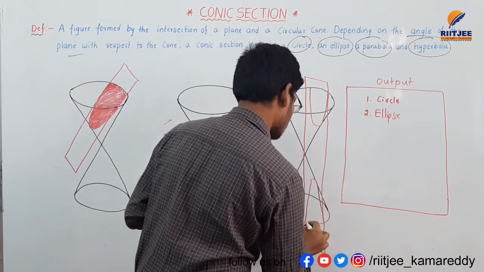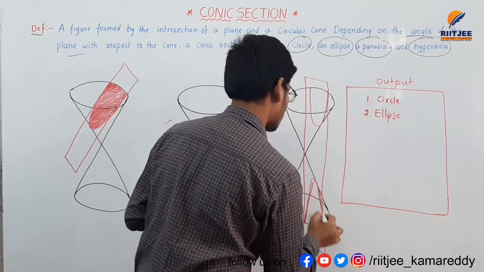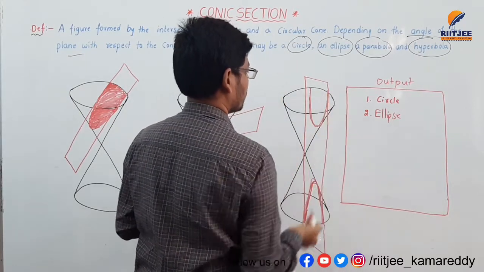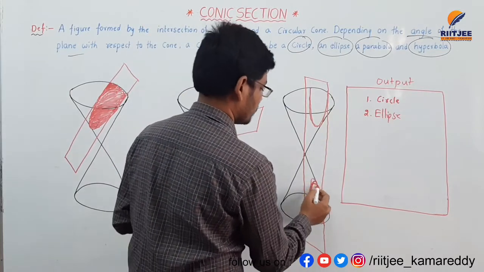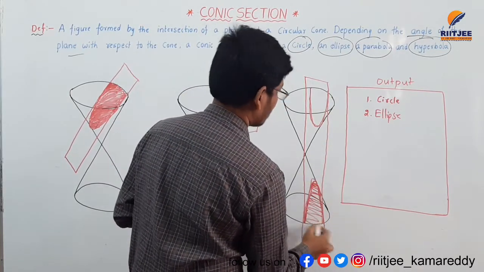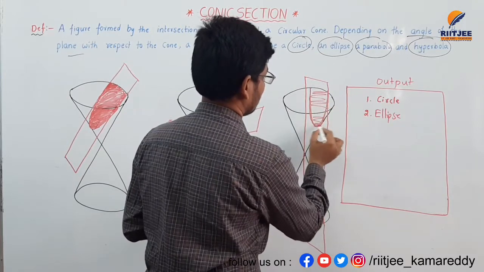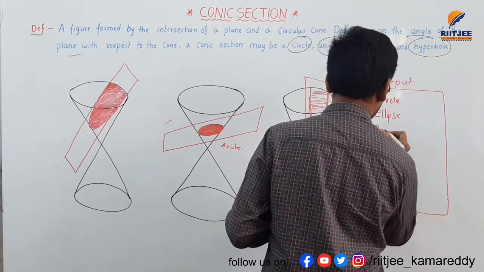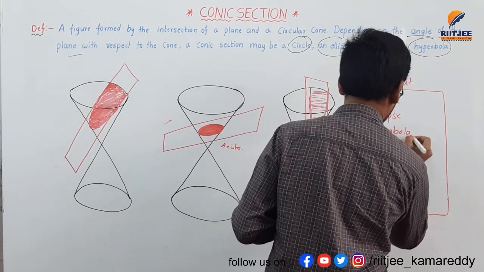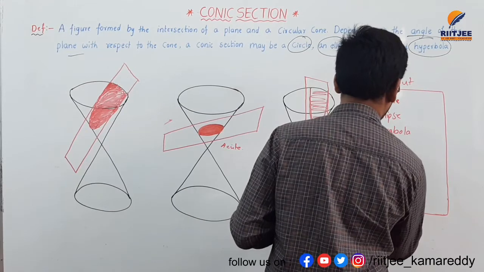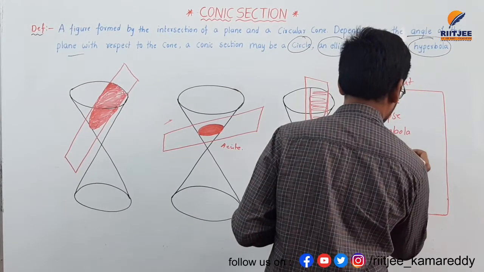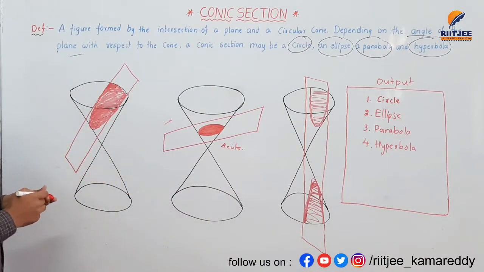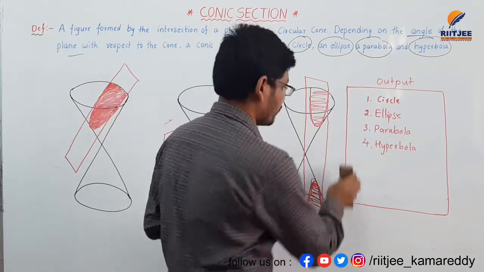When it comes to hyperbola, this shape is called hyperbola. It will divide the right circular cone in two parts. This shaded region is called hyperbola. And the second one is parabola. Third one is parabola. And the fourth one is hyperbola. So I am drawing 4 diagrams at a time here. This is the output diagram, output shapes.